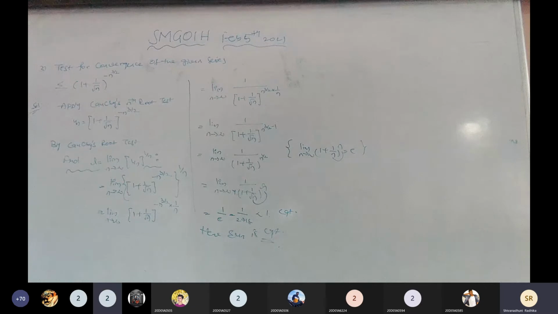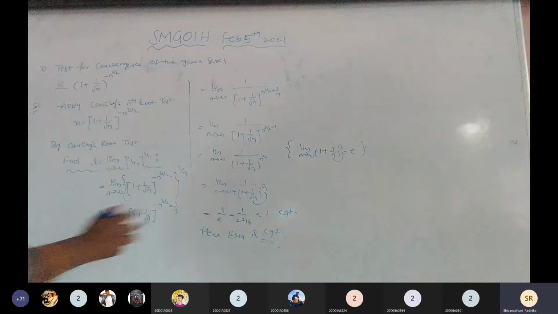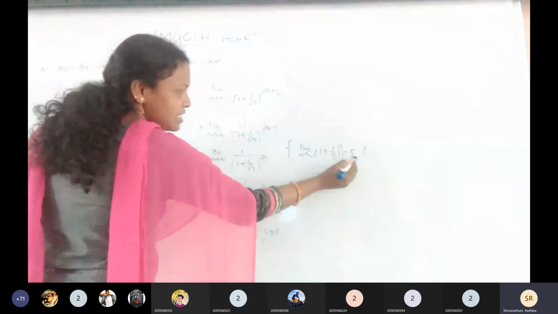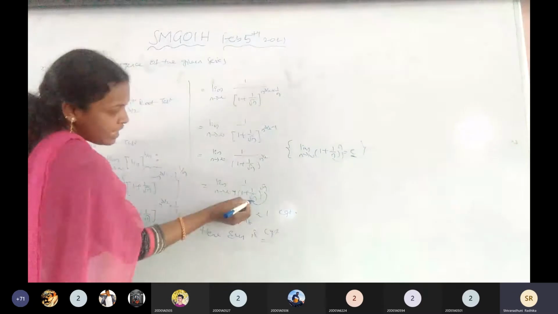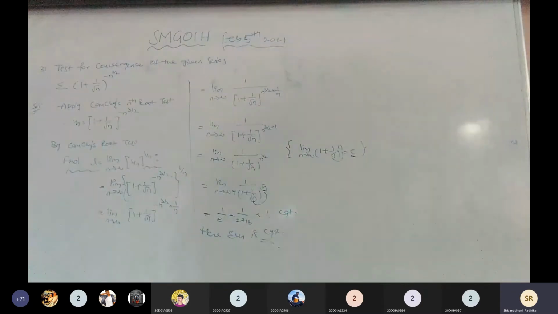Ma'am, we won't get root e, ma'am? No, not root e, that is e only. Here the denominator and power should be equal, so the value is e.